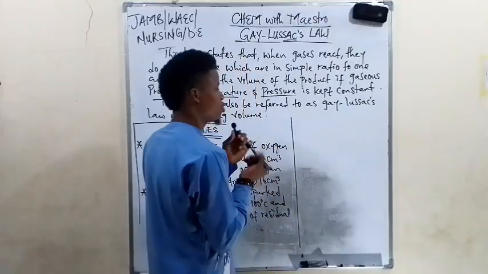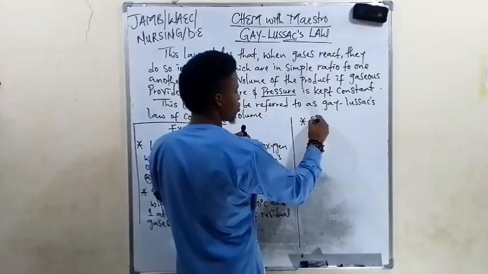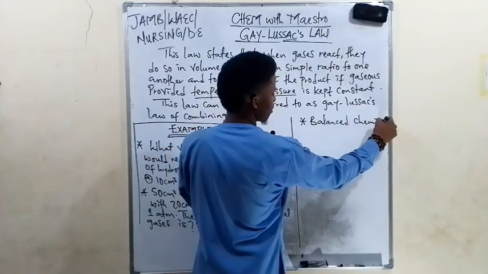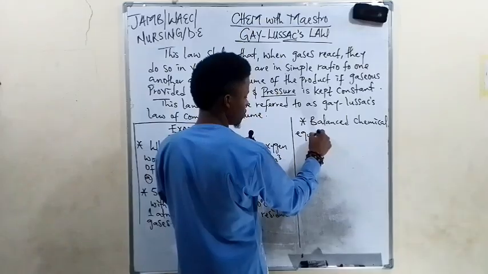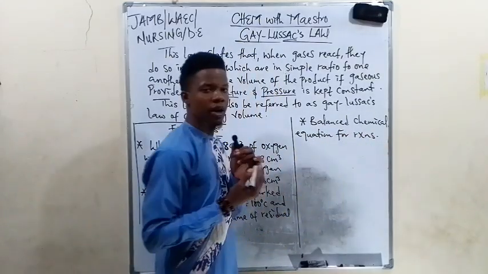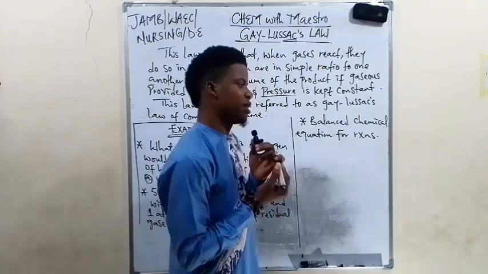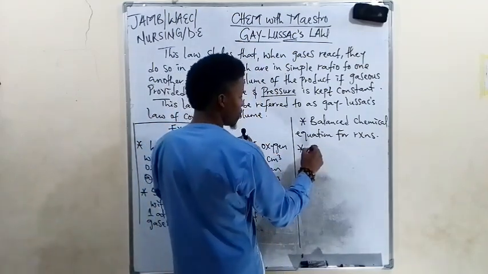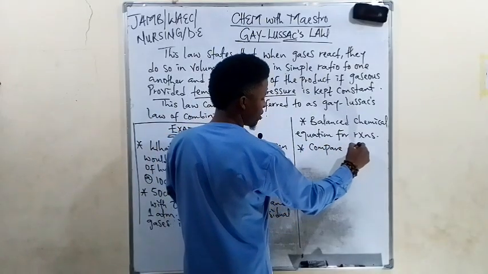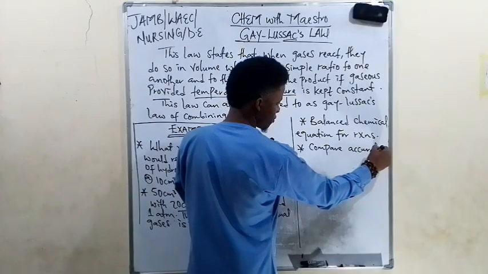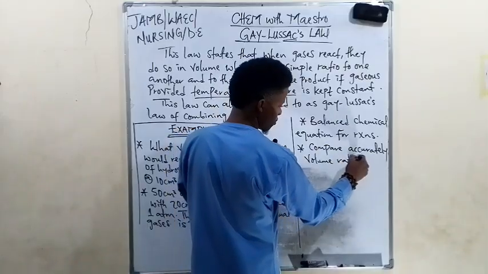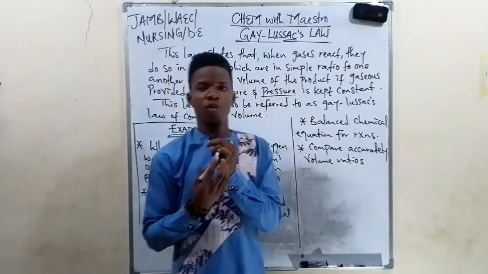In order for you to answer questions on the Gay-Lussac law, you must be able to write a balanced chemical equation for reactions. Another thing you must be able to do is compare accurately volume ratios.